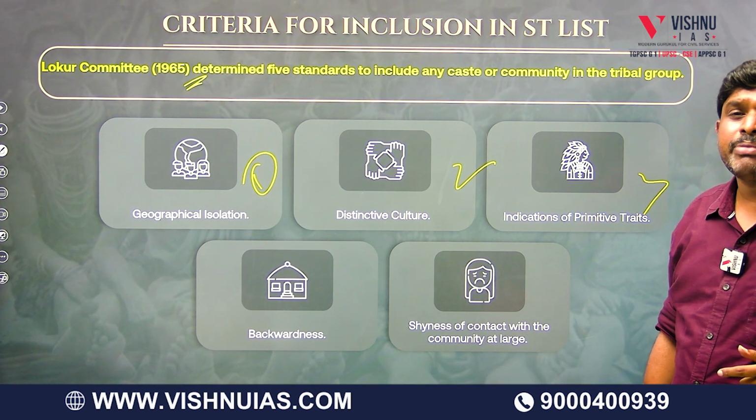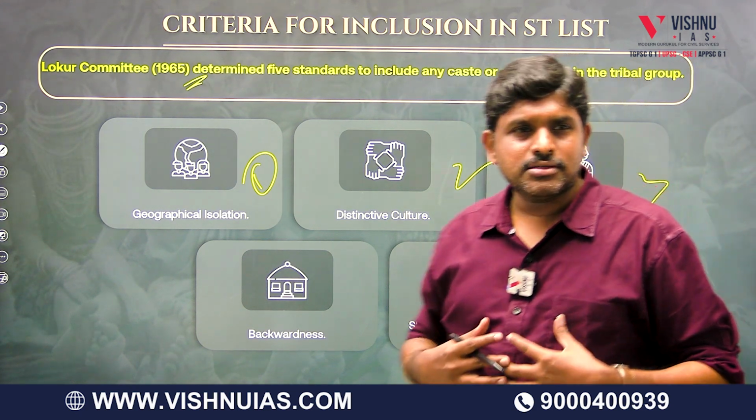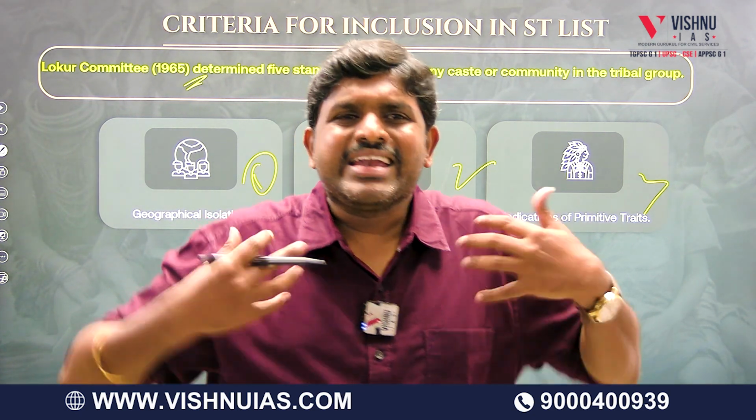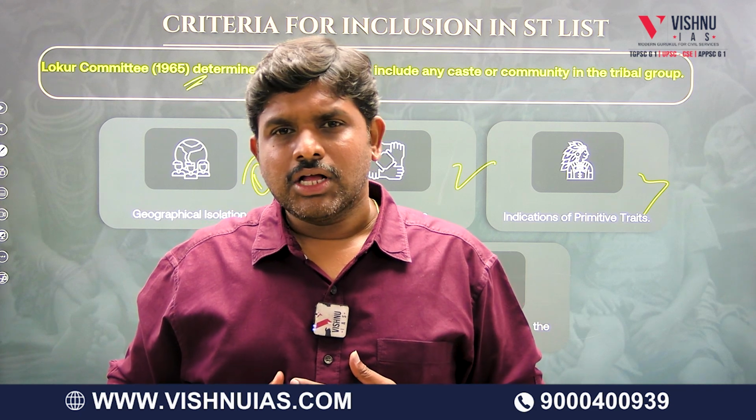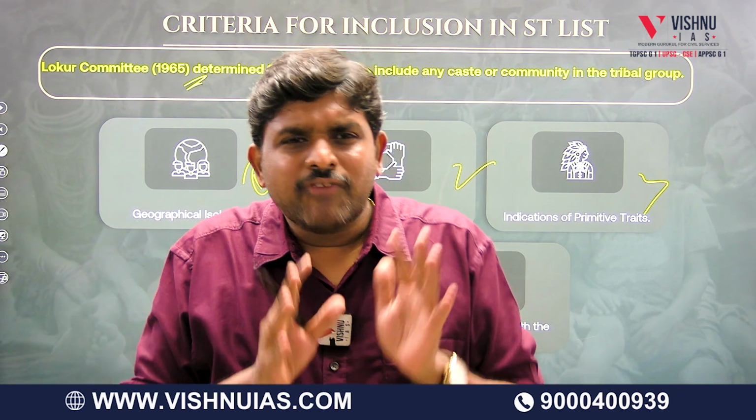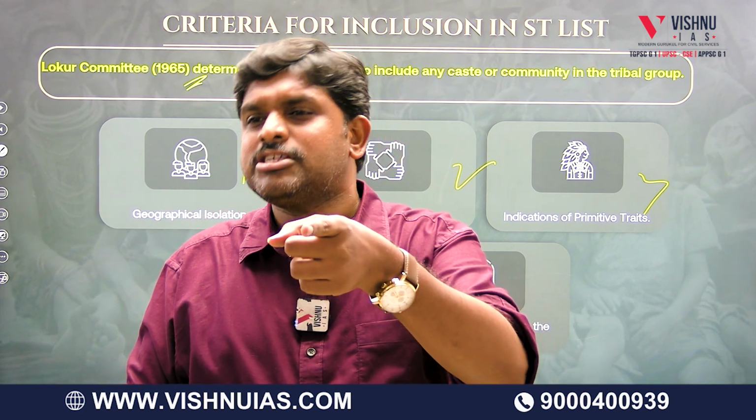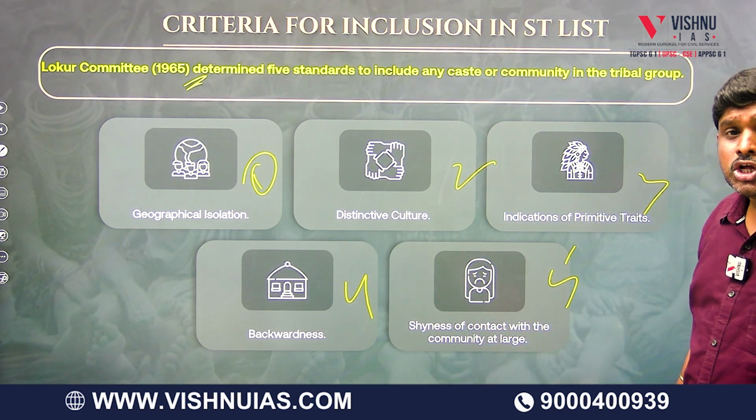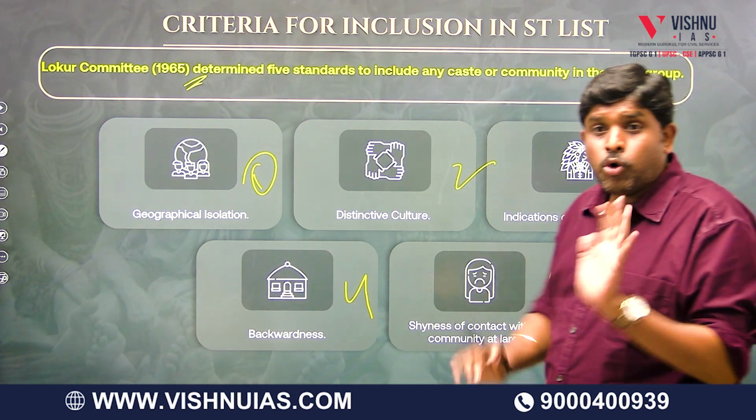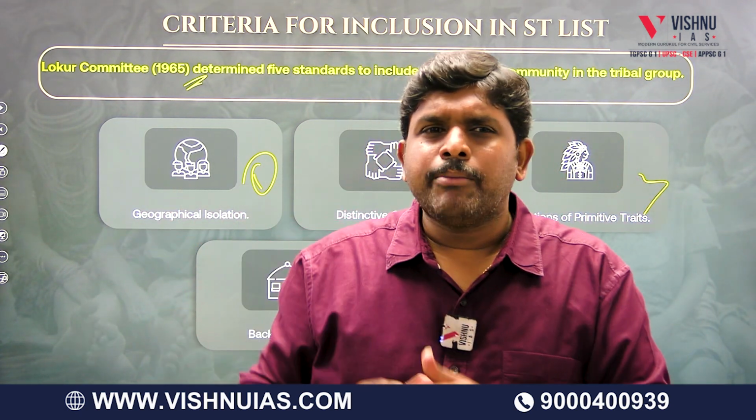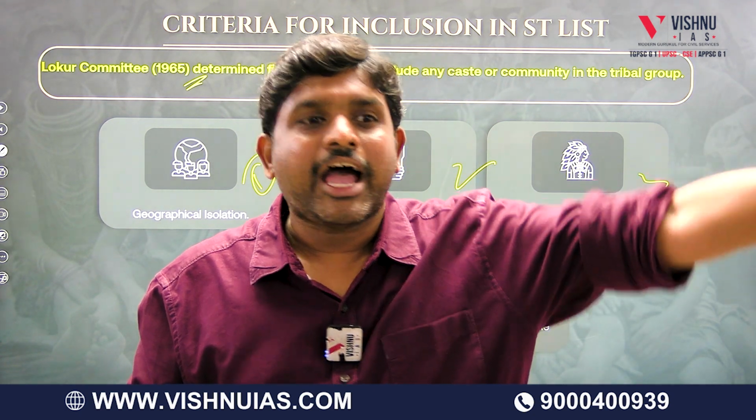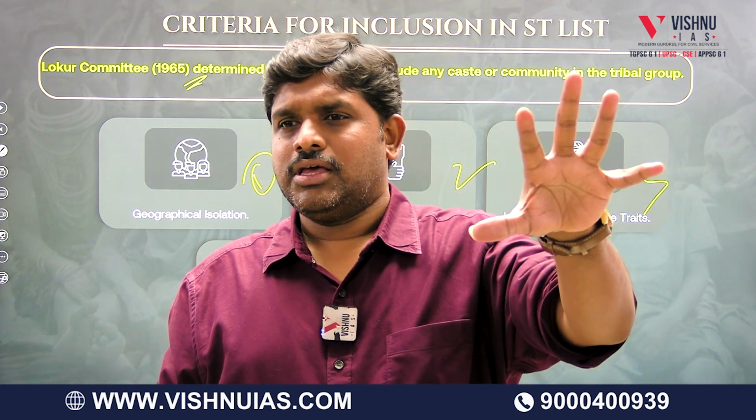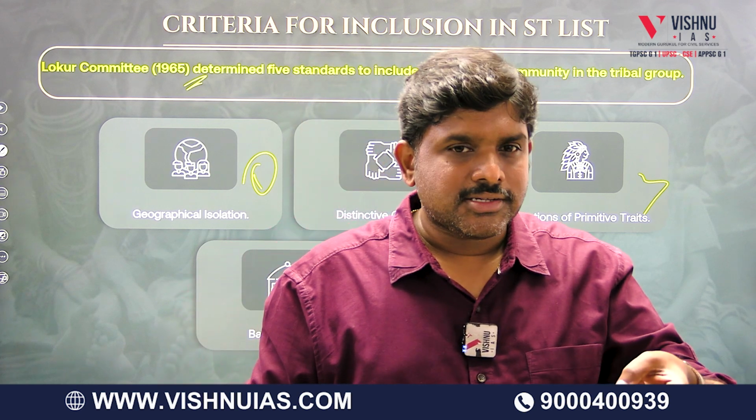Third, indications of primitive traits. Primitive traits like what? Primitive technology, a primitive form of economy, being naked or semi-naked, or a hunting type of living. If they have primitive traits, then we can call them STs. Fourth, backwardness. Fifth, shyness to contact with the mainstream. So they don't want to come into contact with the mainstream, which means they want to live in isolation. So if any community has these 5 criteria, they will be called STs.